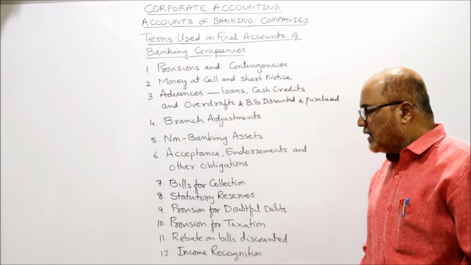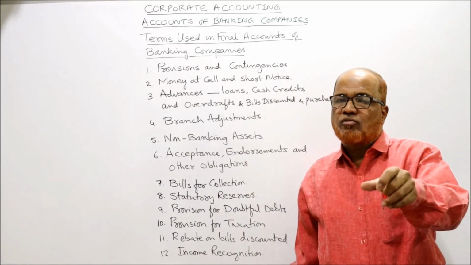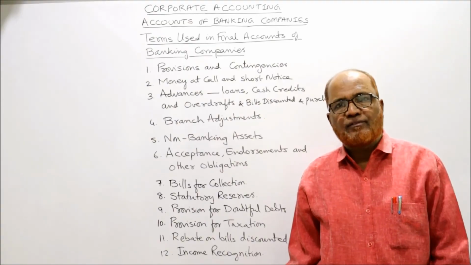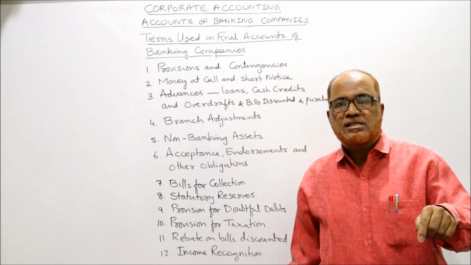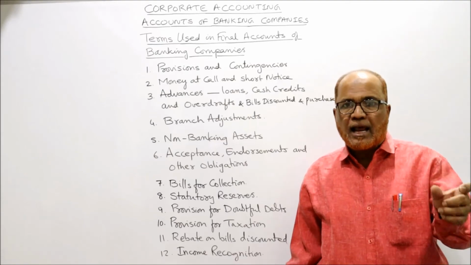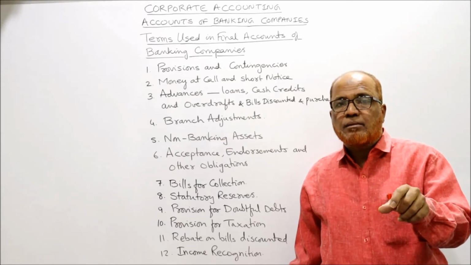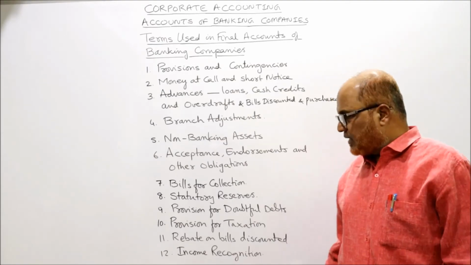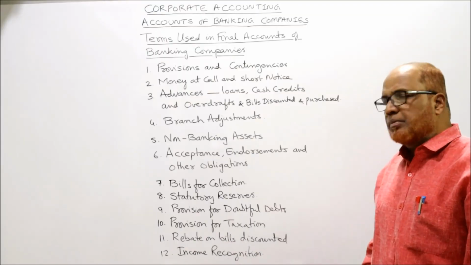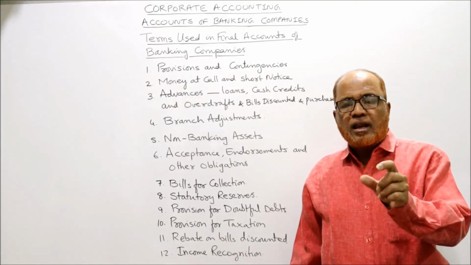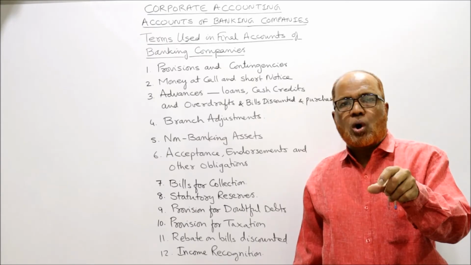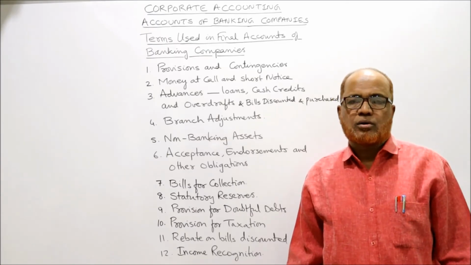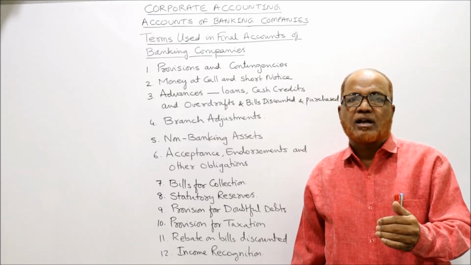One treatment. Second treatment, the provision for taxation will be taken in schedule number 5, other liabilities and provisions. उसमें एक item रहेगा others including provisions. In that we'll take rebate on bills discounted. Rebate on bills discounted is also called unexpired discount or discount received in advance.